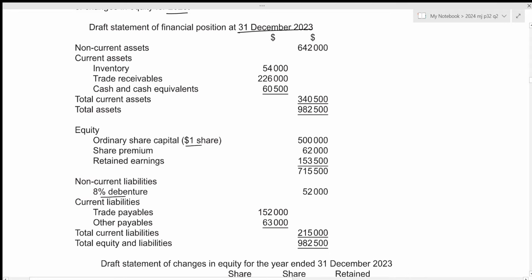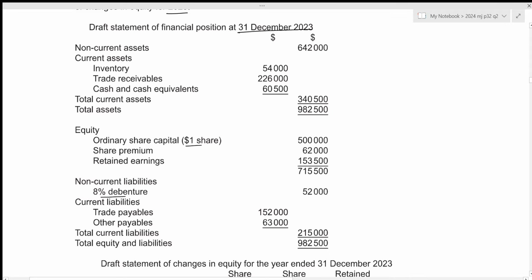Then we have the dividend paid. So the dividend paid will be included at 60,000 and it will be subtracted from the retained earnings. So 60,000 subtracted from the retained earnings, and no other column will be affected. We also have the revaluation of land. And it was increased by 35,000, so the revaluation reserve will also be increased by 35,000.